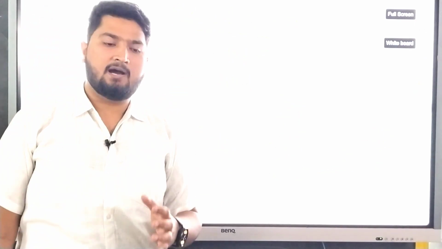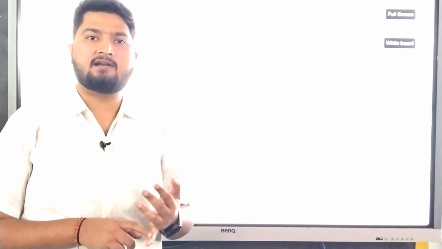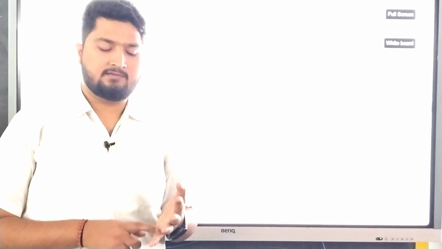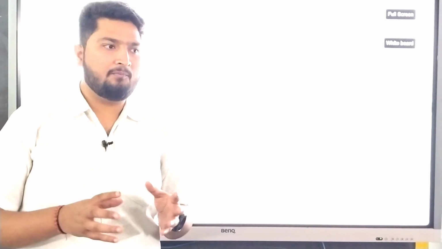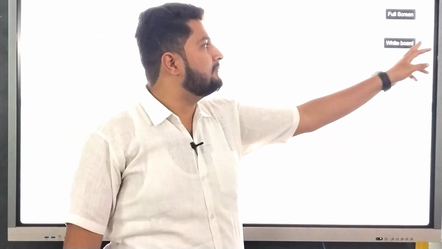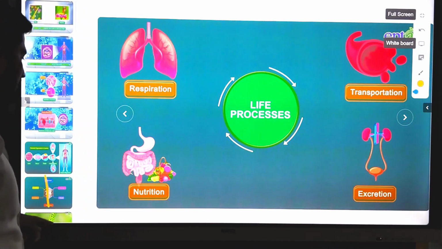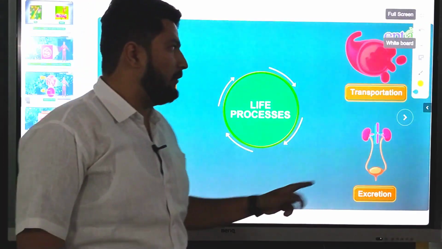Now we will discuss the functioning of the heart, the difference between heart attack, cardiac arrest, heart failure, and how bypass surgery takes place. Now we will discuss this in detail. So at first we will discuss how blood circulation takes place in our body. हमारे body में blood circulation कैसे होता है? This we will discuss now.